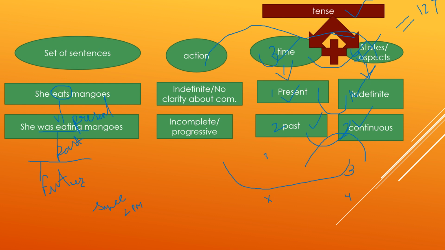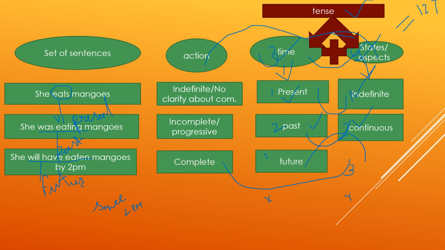Third sentence: she will have eaten mangoes by 2 p.m. So here action will be complete by a certain point of time, whereas if we talk about time, will have eaten indicates future time, and its state, one word that could replace complete is perfect, so it is future perfect tense.